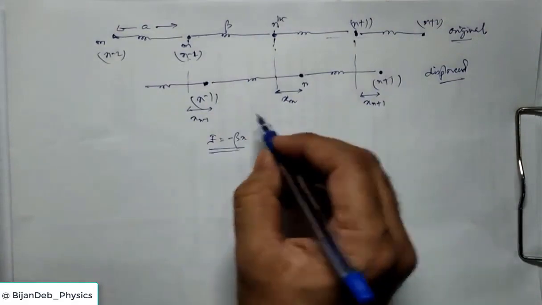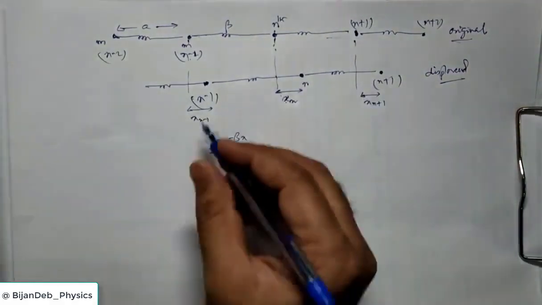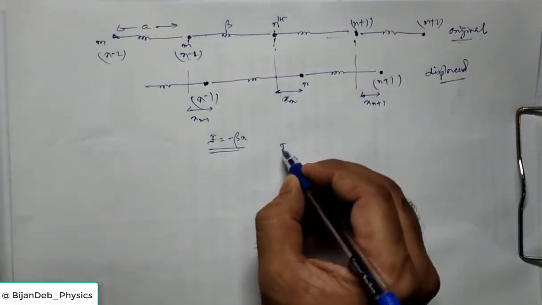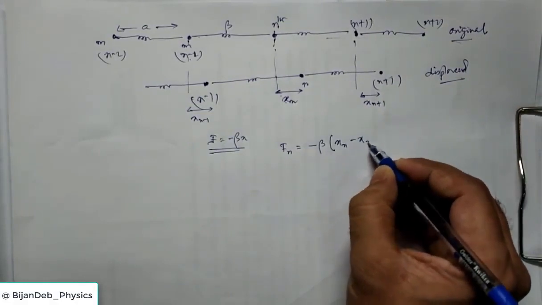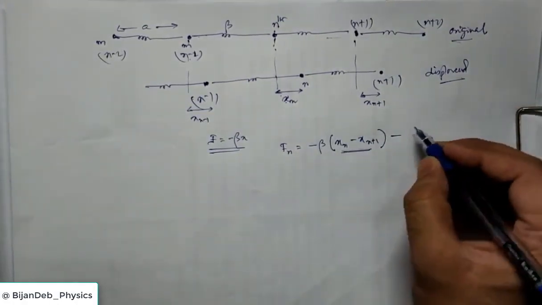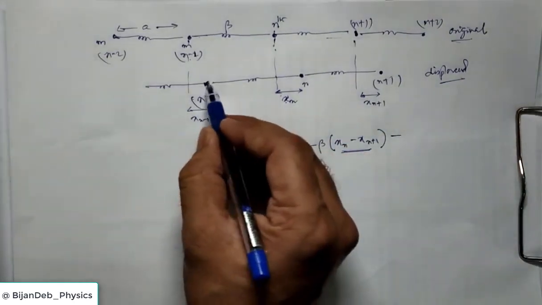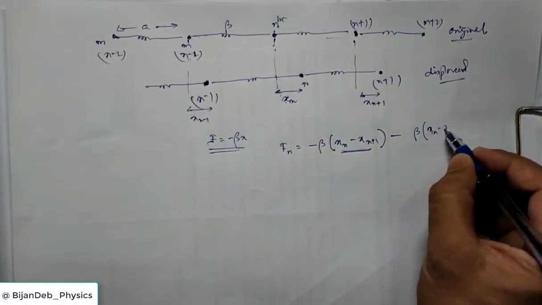Do you remember this? So here this will interact with this, this will interact with this, so for the net force on the nth atom, we consider minus beta times xn minus xn plus 1, the net displacement, and due to the other pair there will be a force minus beta times xn minus xn minus 1.